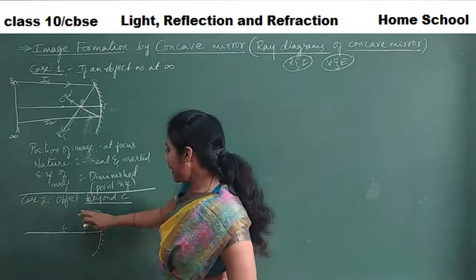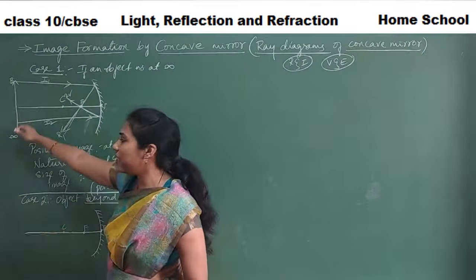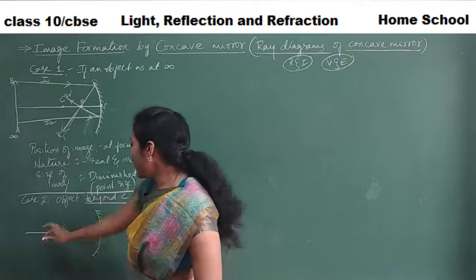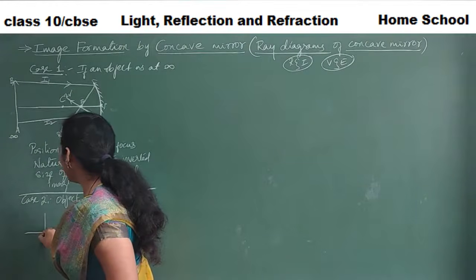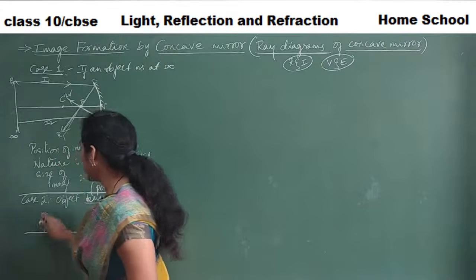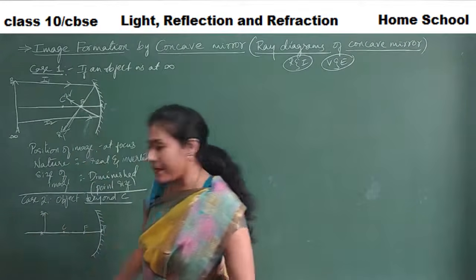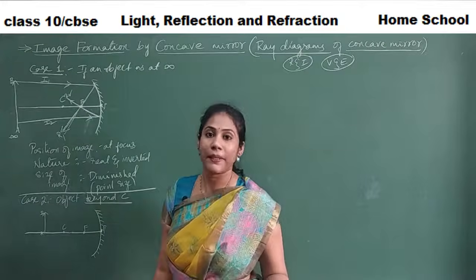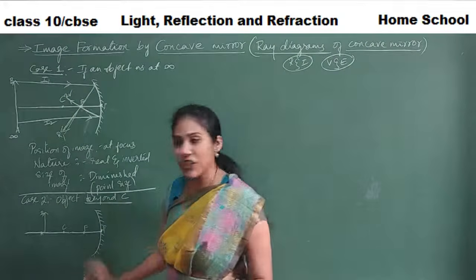In my second case, I keep the object beyond C. Initially the object was very far away. Now I will bring the object a little near, guys. So I am keeping my object at this point. AB. This is my object. Beyond C. Behind C I am keeping. And now let us see where the reflected rays are actually meeting.